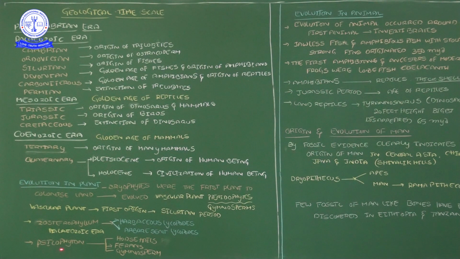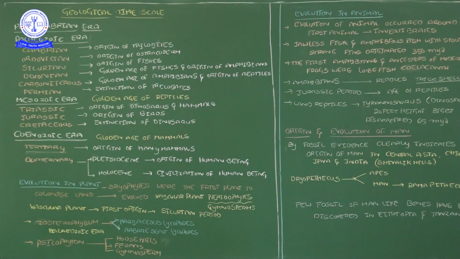So Coelophyton is a common ancestor plant for horsetails, ferns and gymnosperms. Horsetails and ferns belong to Pteridophyta. That group of plants is divided into two groups again, that is horsetails and ferns. Correct. So horsetails, ferns, gymnosperms. After Pteridophyta, gymnosperm plants originate. So these all originate from the Coelophyton. This is the plant. Okay.